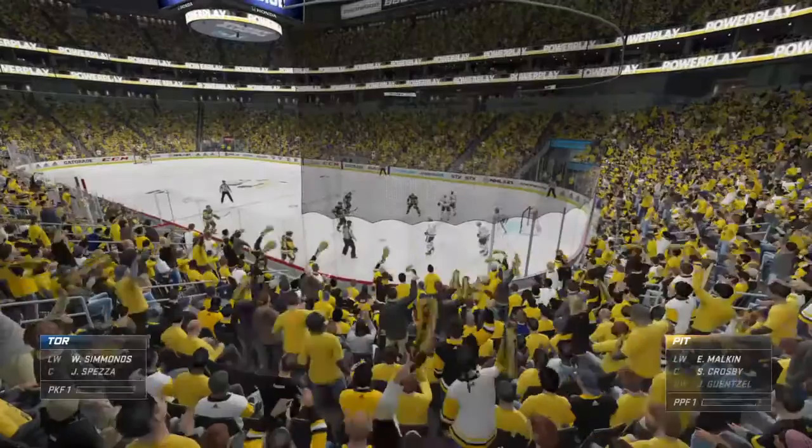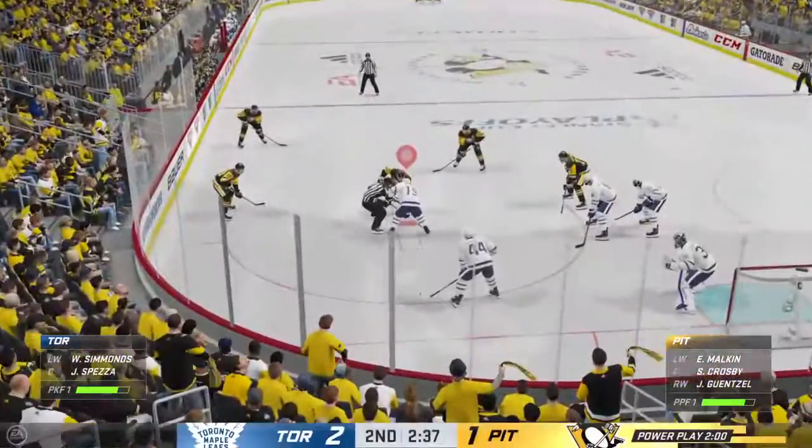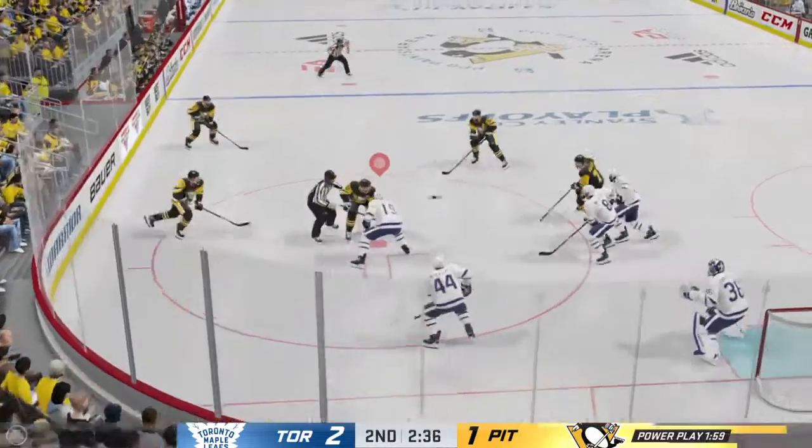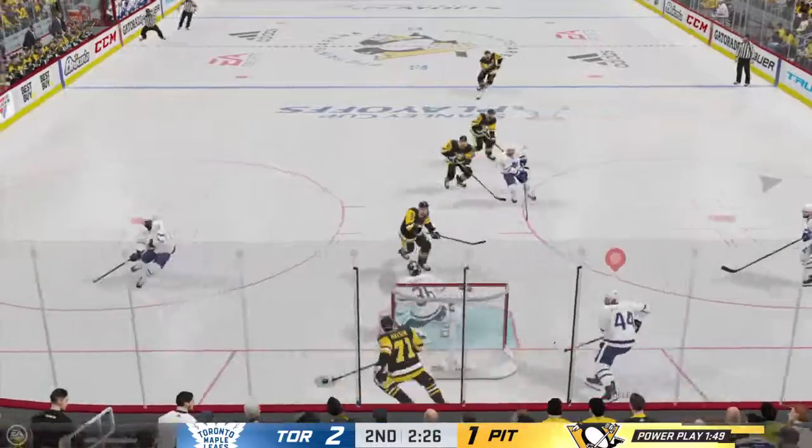Pittsburgh trailing 2-1. This is a great opportunity. You have a power play and a chance to tie this game again. Still 2:37 to go, second period. Draw one back. Here's Letang to Malkin in front of the net. He shoots, and it's stopped by Campbell, just getting a chunk.